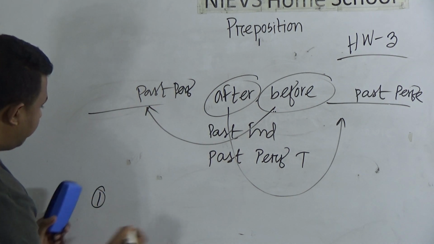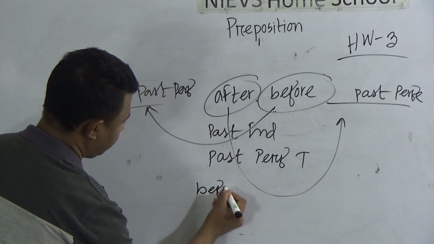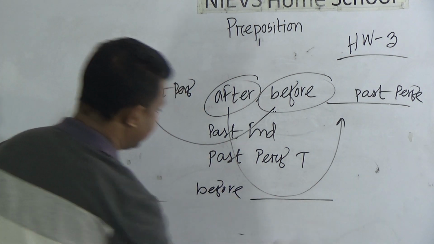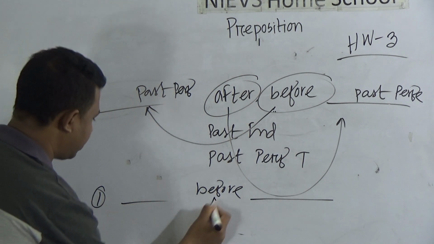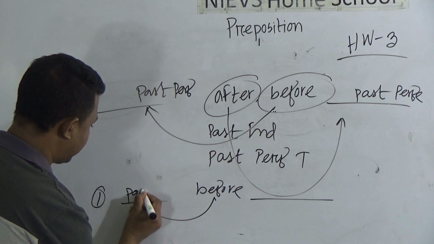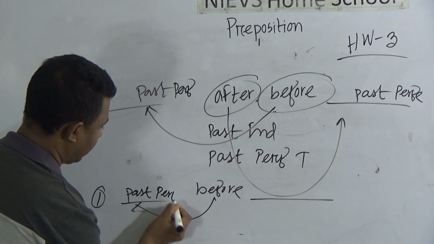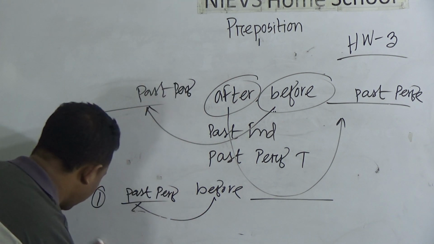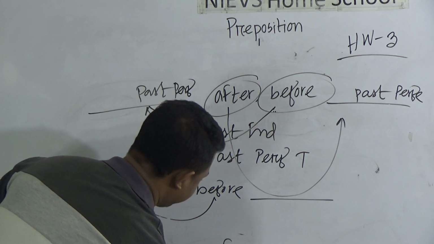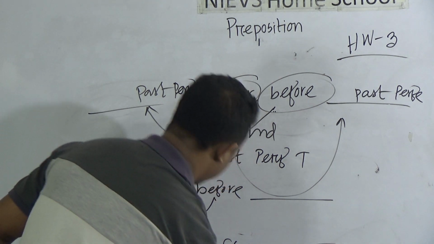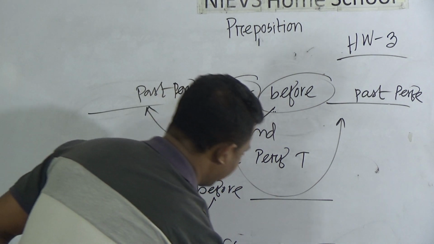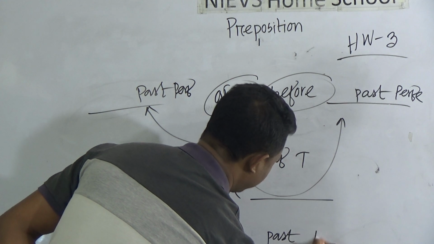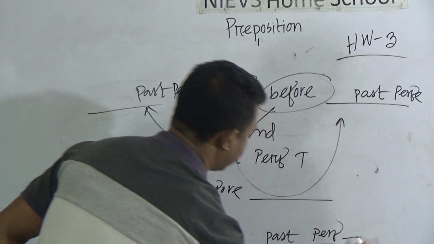One example, before here is a part of a sentence, here is a part of a sentence. So before we have to use past perfect tense. And number two is, imagine that it's after. So after we have to use past perfect tense.